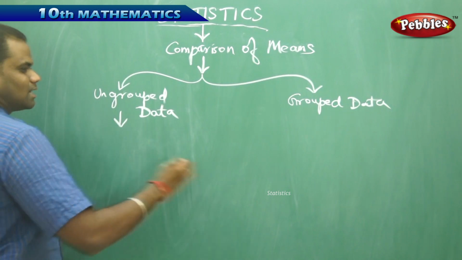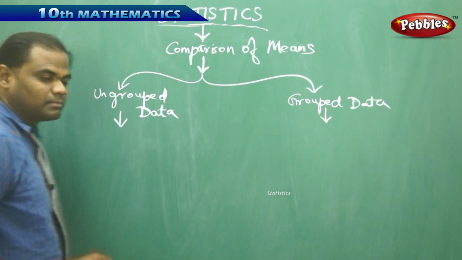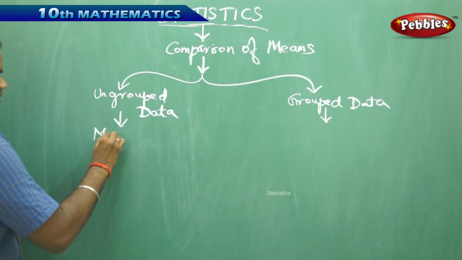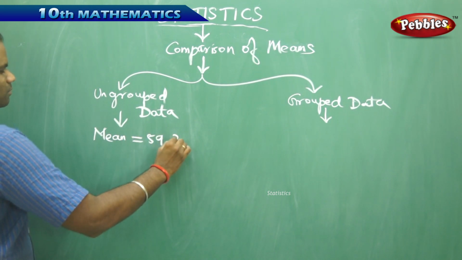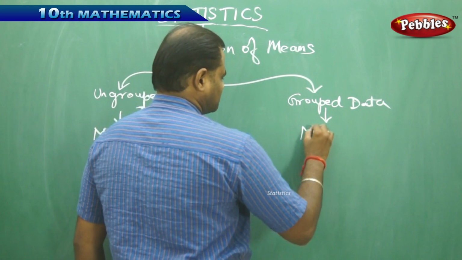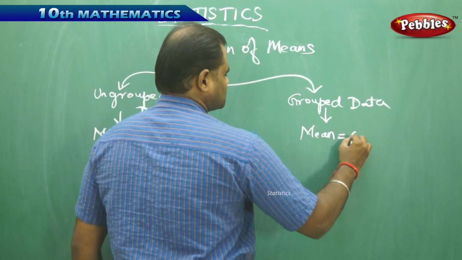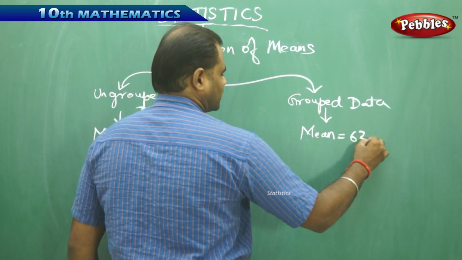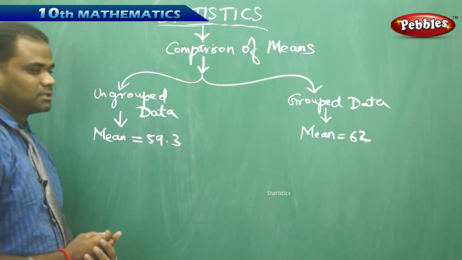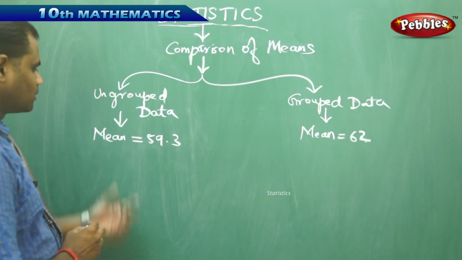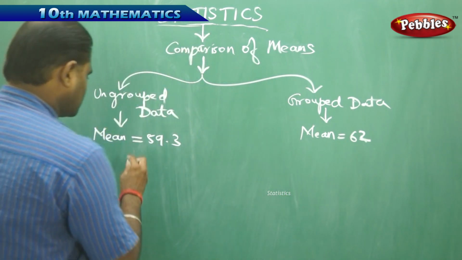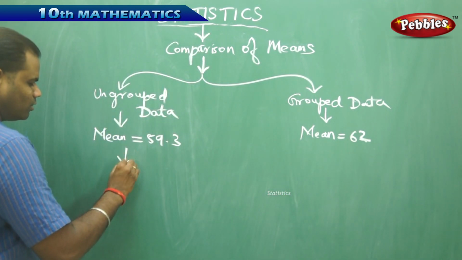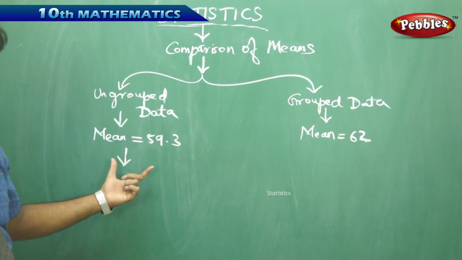For the previous example problem, I get my mean for ungrouped data as 59.3, and here my mean is 62. Therefore, this makes me understand that the ungrouped mean is not based on any assumption but on direct observations.